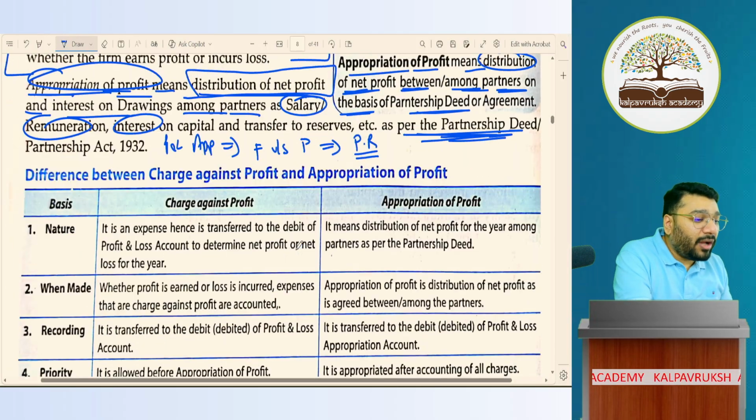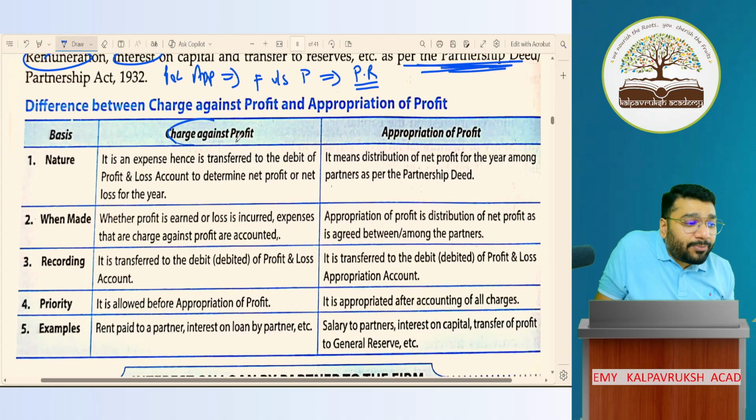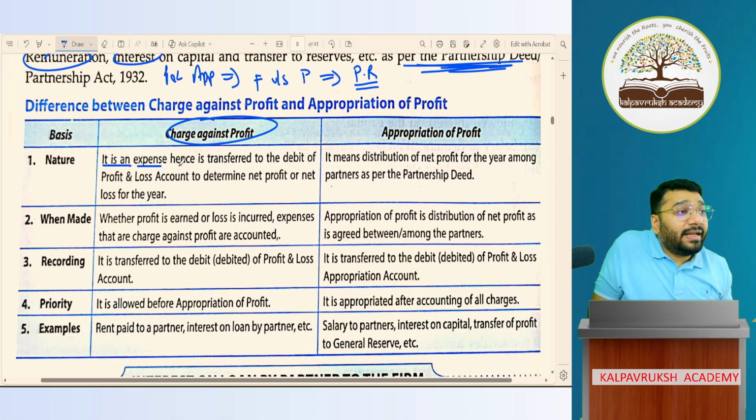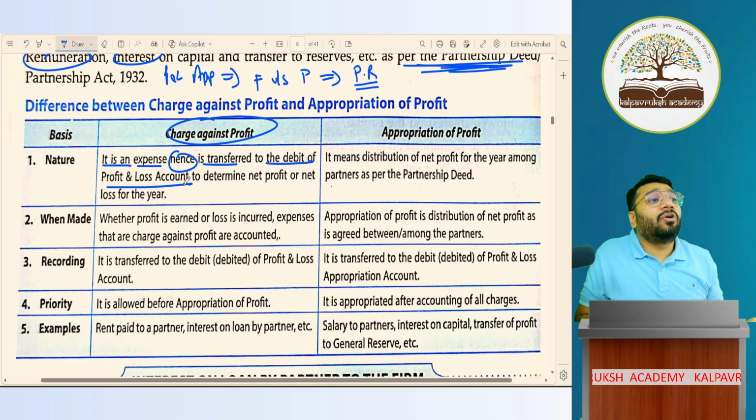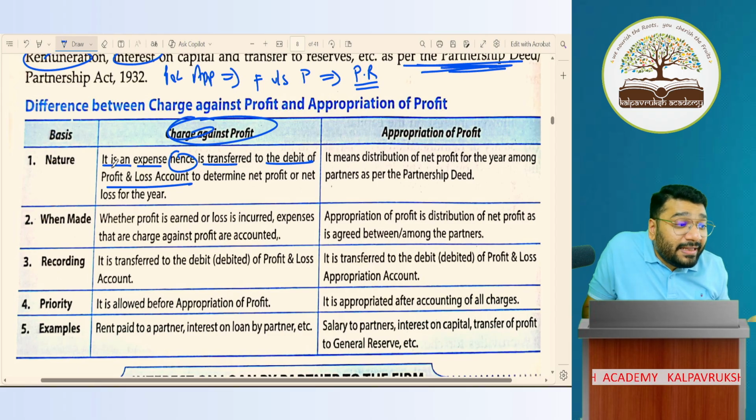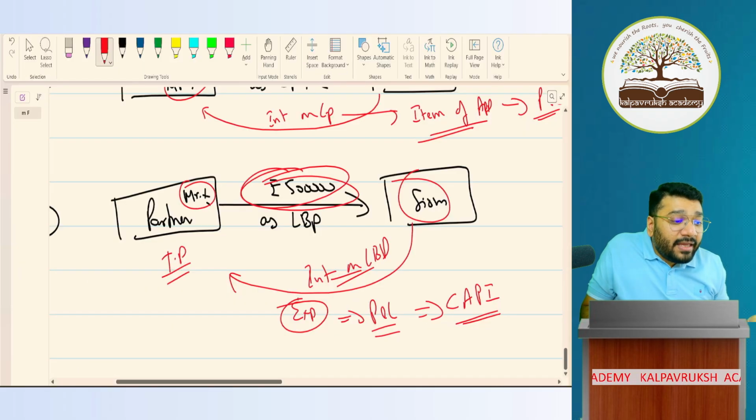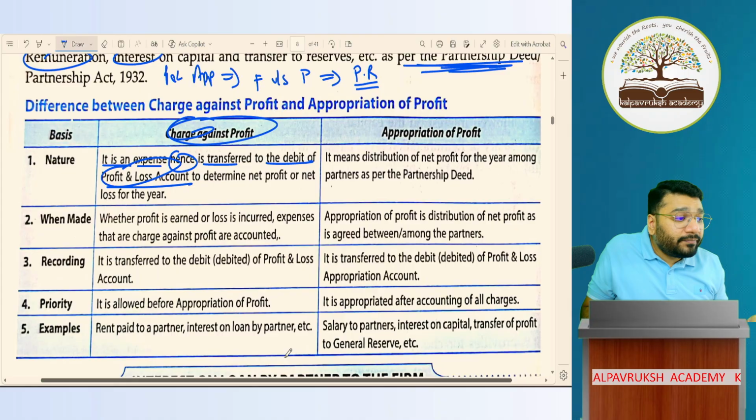Hence, to come back here, what is a charge against profit item? It is an expense. It is an expenditure. Hence, it is transferred to the debit side of the P&L account. Where do you transfer a charge against profit item? In the P&L account. That's what I said here. Expenses go where? In the P&L, and that is called a charge against profit item.